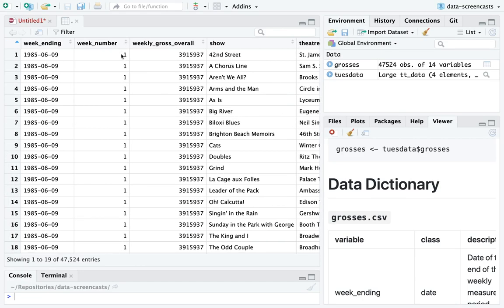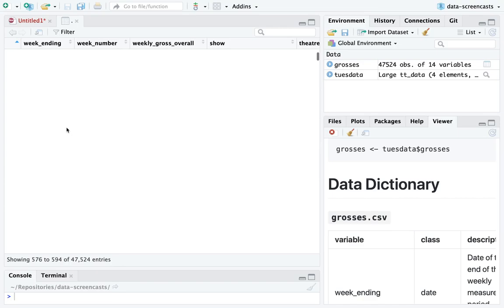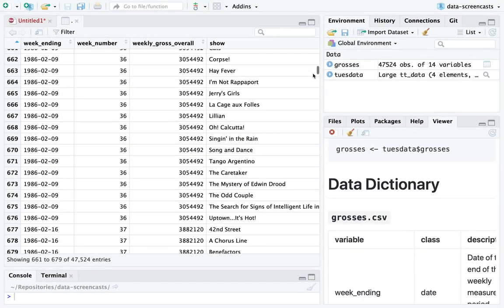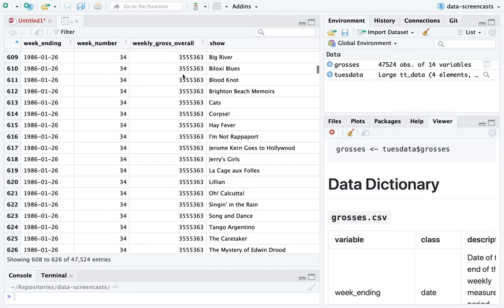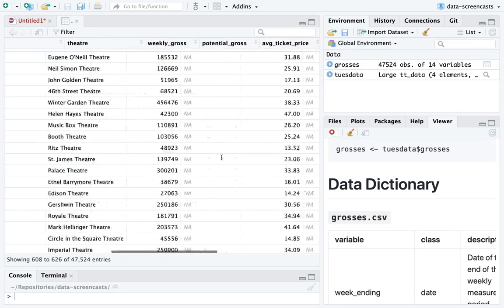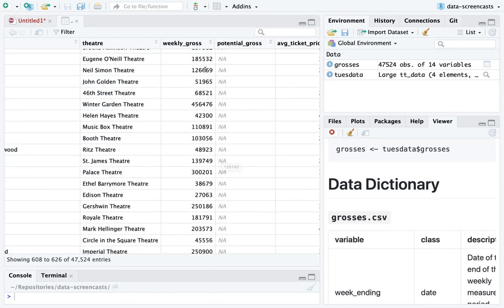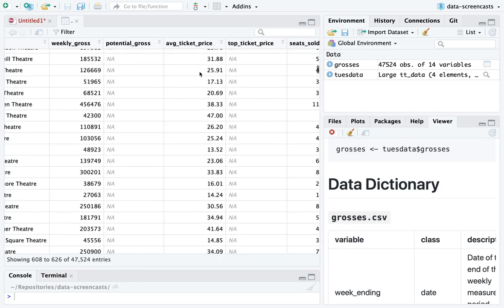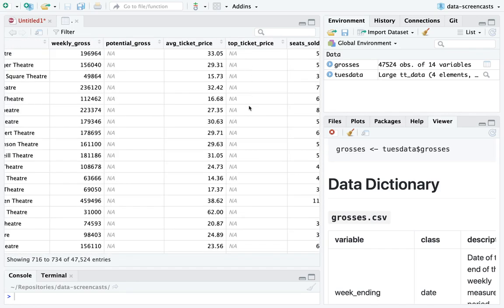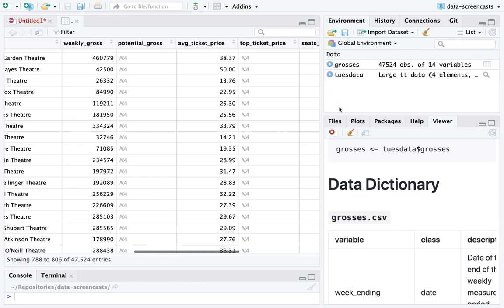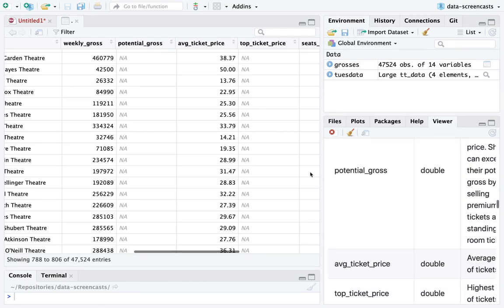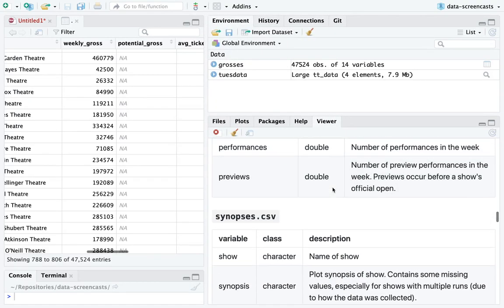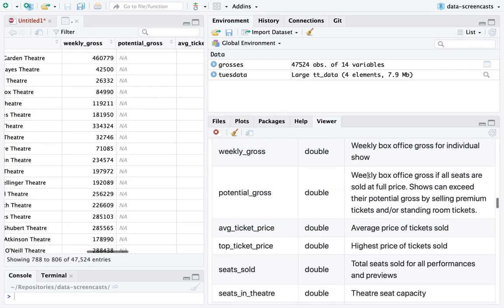We have the show. We have the week within the year. Ooh, this is so cool. This is a lot of data. We have the weekly gross overall, looks like across all shows, and then the weekly gross is just for this show. We have the average ticket price, the top ticket price. Looks like there's a lot of missing data in potential gross, at least in the early years. Potential gross is weekly box office if everything was sold at full price. Okay. Average price of tickets sold. Oh, there's so many interesting metrics here.